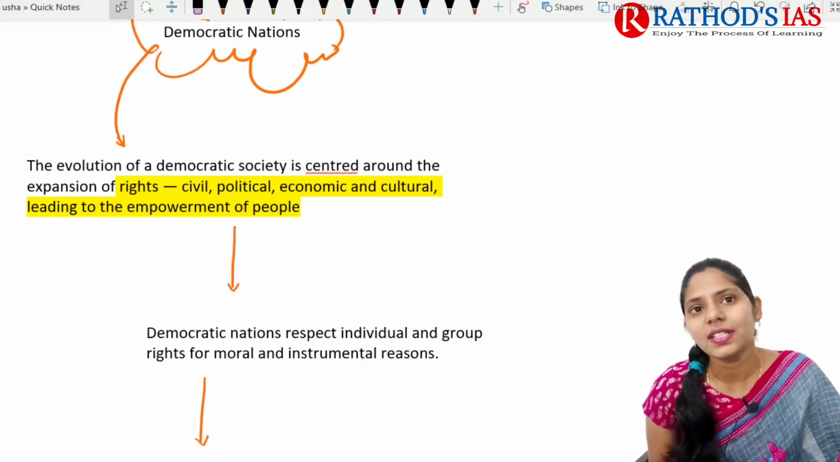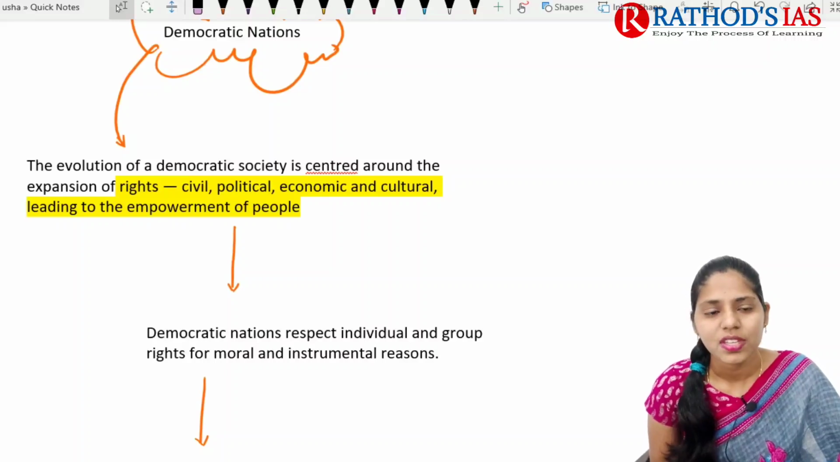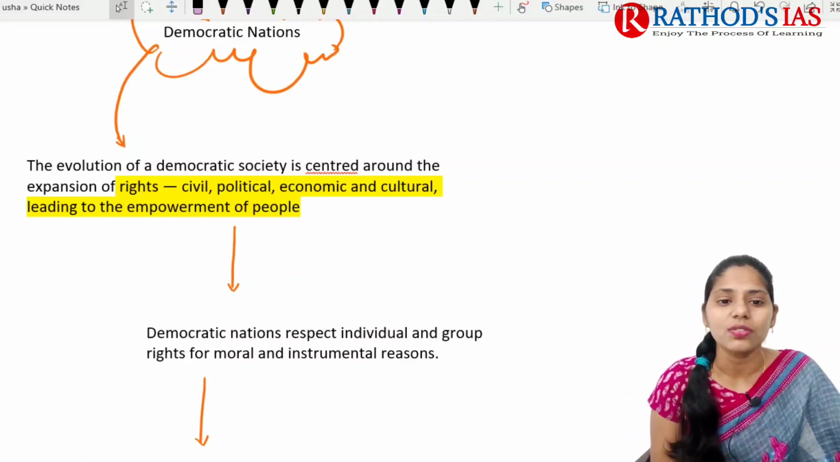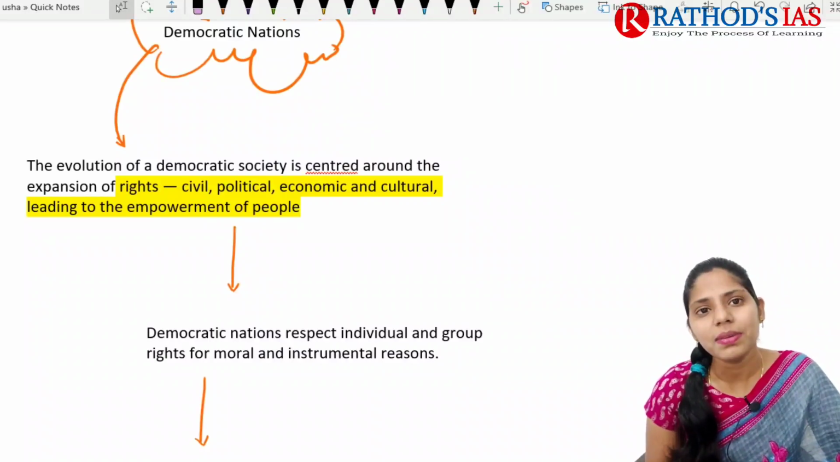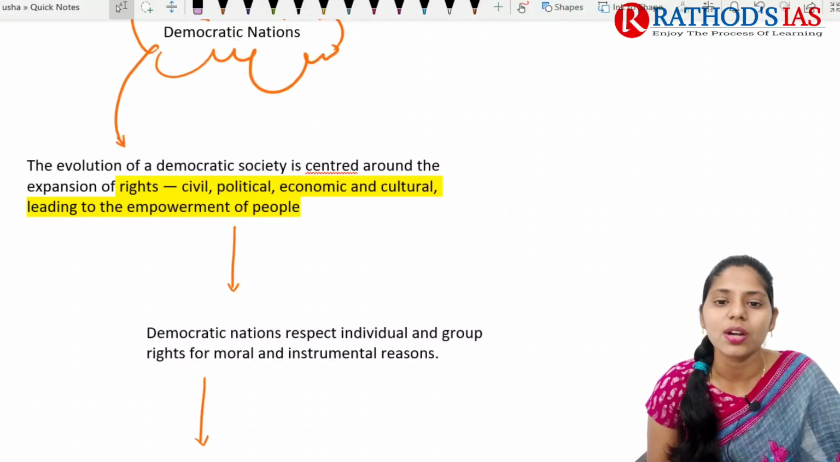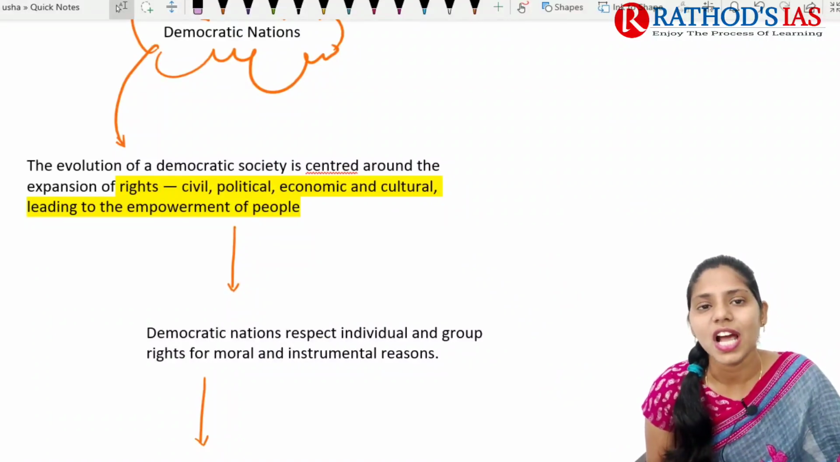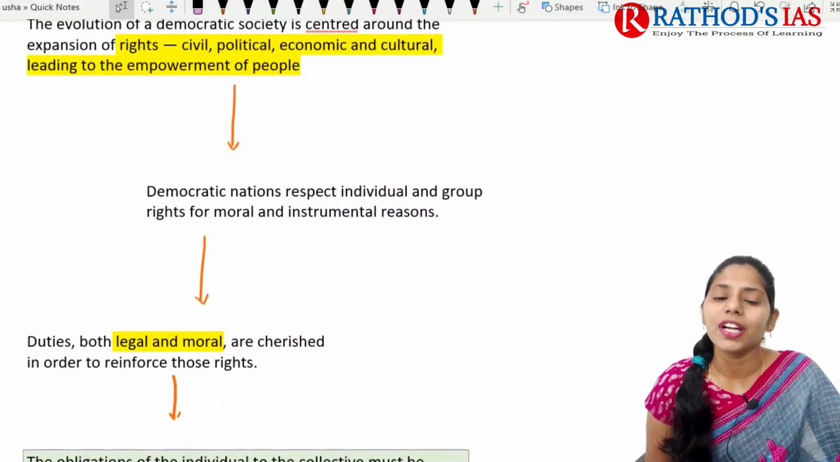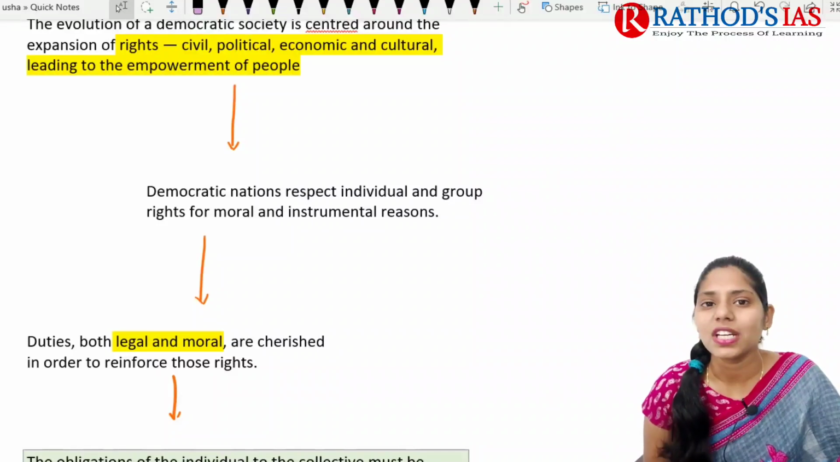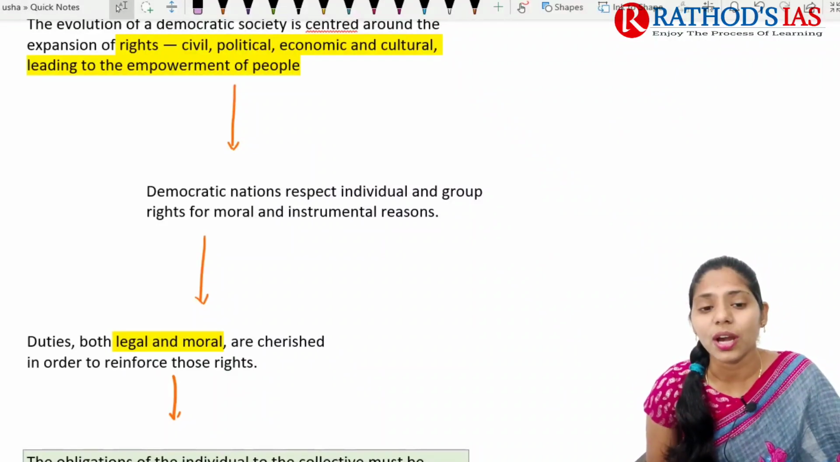If you are talking about any democratic society, such a society is mainly centered around rights. Those rights may be civil rights, political rights, economic rights, cultural rights, etc. These are very helpful for the empowerment of people. And democratic nations need to respect individual rights as well as group or community rights.